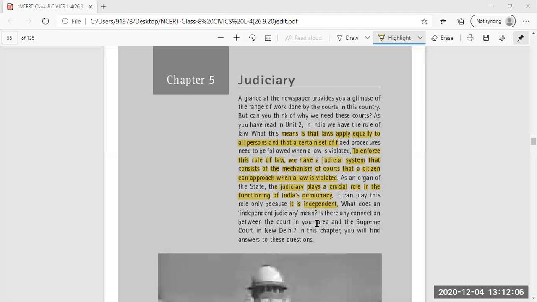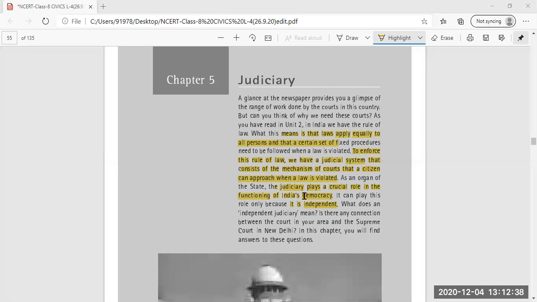This is an important question which arises in our mind: what does an independent judiciary mean? When we are talking again and again about how the judiciary should be free and fair in giving judgments, how can the judiciary give judgments in a free and fair manner if the judiciary system is not independent? Then, is there any connection between the courts of your area and the Supreme Court in New Delhi?